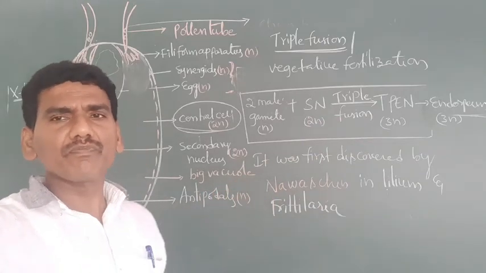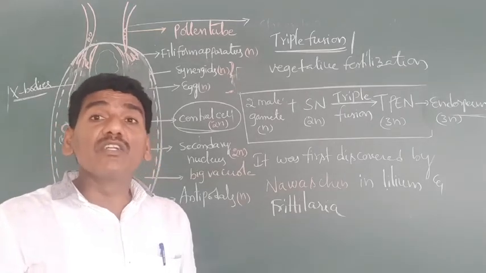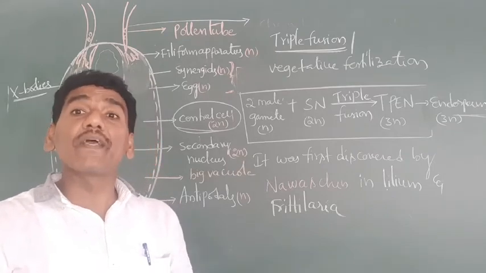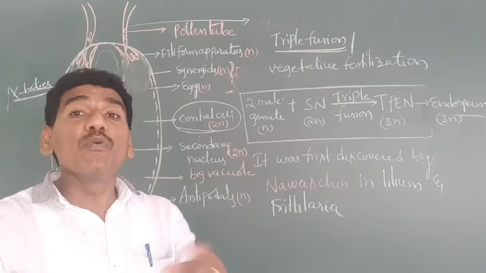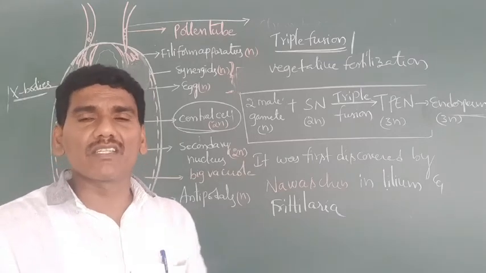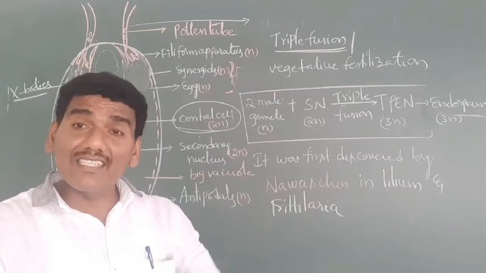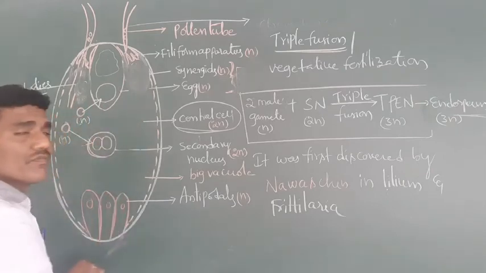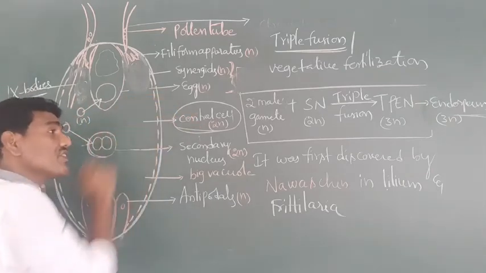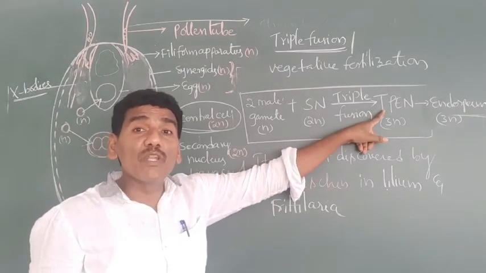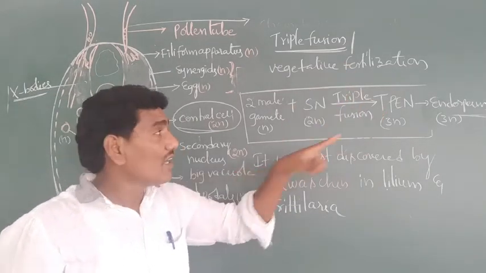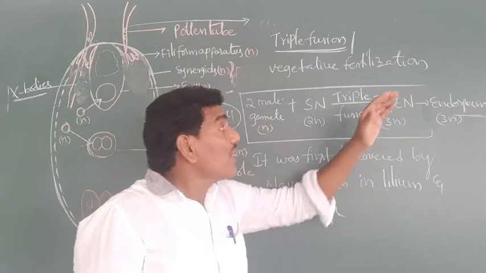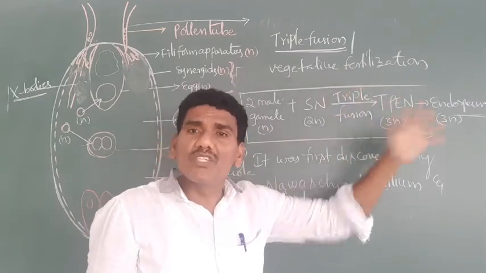Next, one more point about double fertilization and triple fusion. Triple fusion is a specialized, universal characteristic in all angiospermic plants. The central cell after triple fusion becomes the triploid primary endosperm nucleus. After that, the triploid primary endosperm nucleus develops into endosperm. Endosperm is a product of triple fusion.